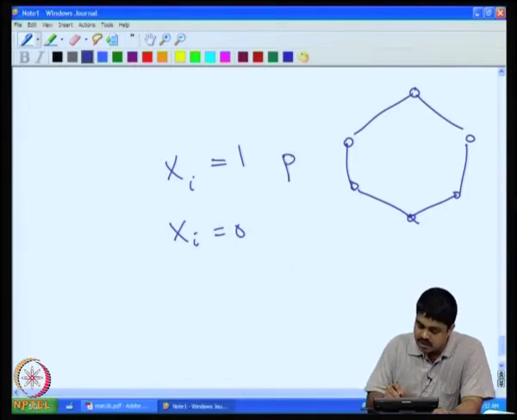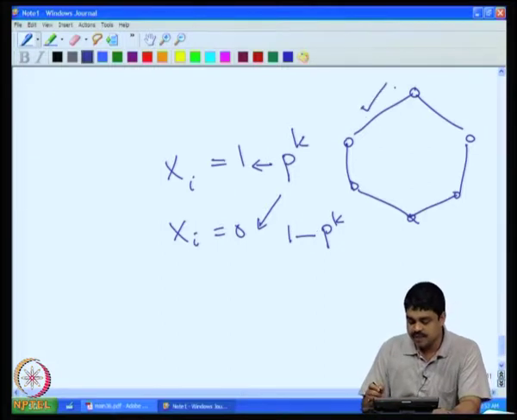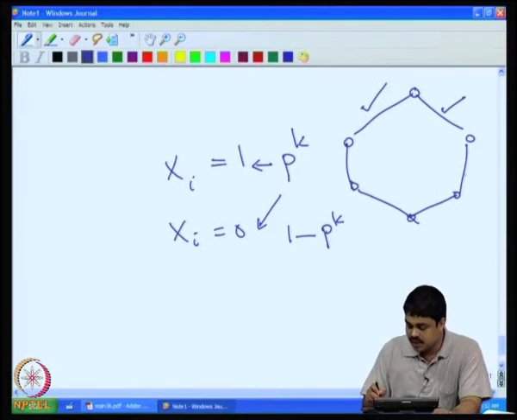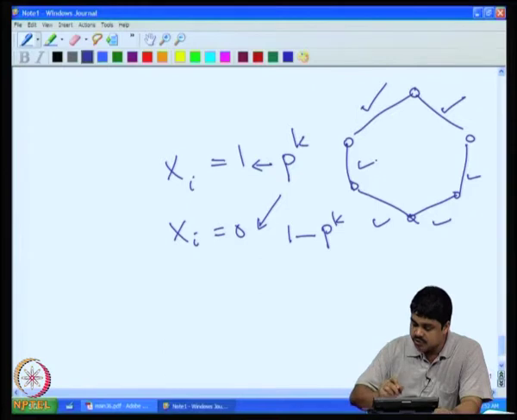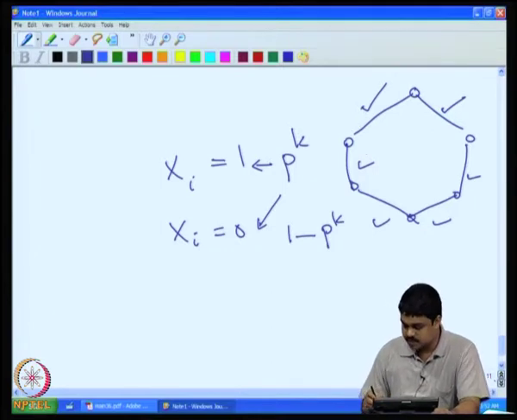That will happen with p to the power k probability, and the complement with 1 minus p to the power k, because this edge occurs with probability p, this also, this also, and they should all occur simultaneously. Because they are all independent events, the probability that they all occur simultaneously is p to the power k.